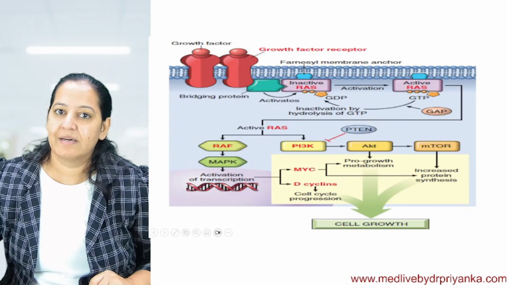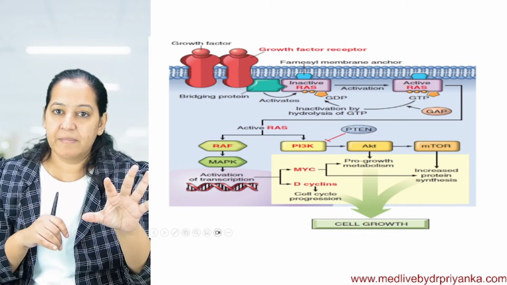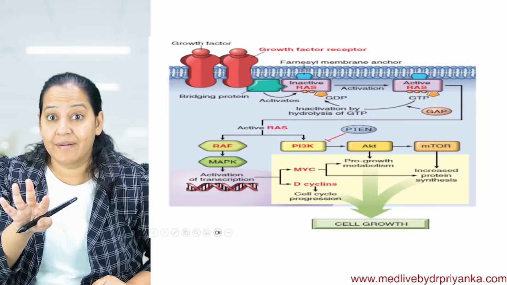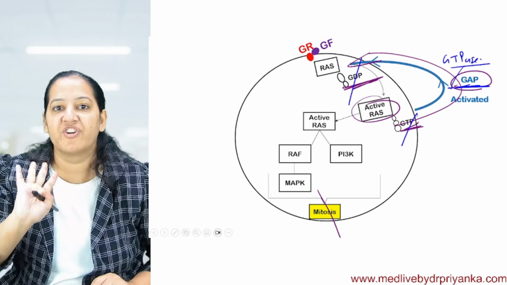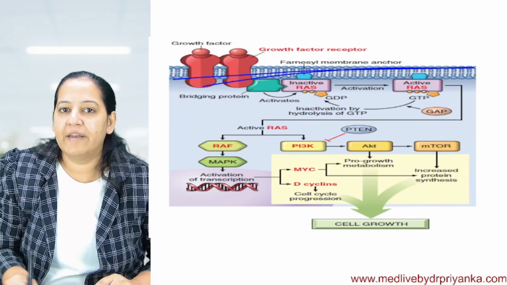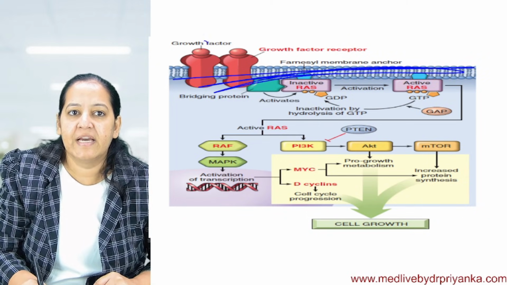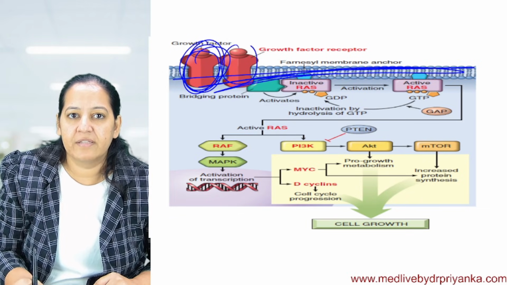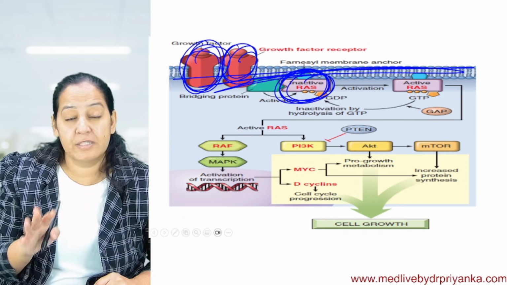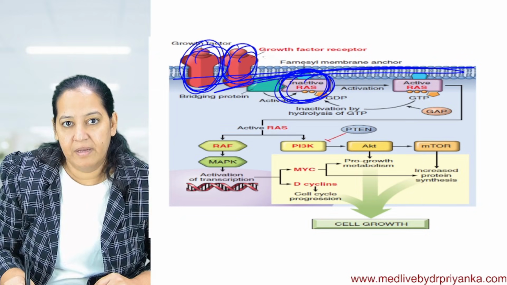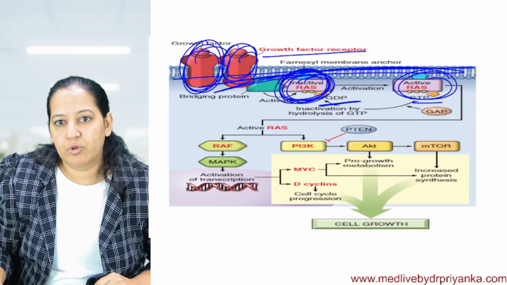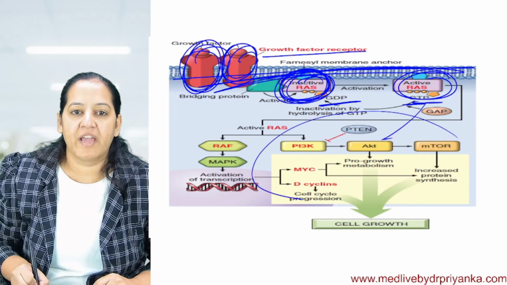So that's RAS. In the book, this diagram is given, but this diagram is not mine. This is from Robbins. I don't think this diagram is very understandable compared to the version I have drawn. You can see this is the cell membrane, this is the growth factor receptor, and this is inactive RAS. When the growth factor comes, inactive RAS converts to active RAS. GDP converts to GTP and it goes into the cytoplasm via multiple pathways.